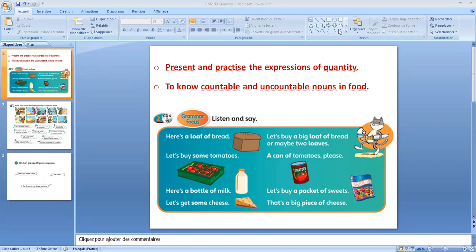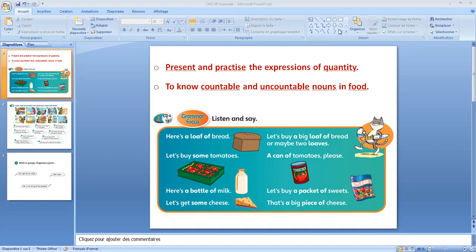For example, we use some, or few, or more, or just one, two: one table, two tables, two bags. These are expressions of quantity. But here we are going to talk about food only, and some expressions that we can use with food, and also countable and uncountable nouns in food.